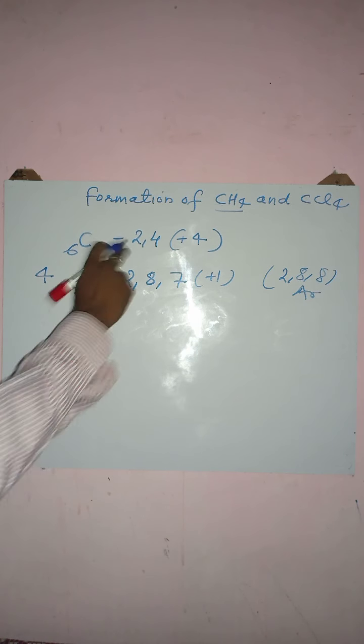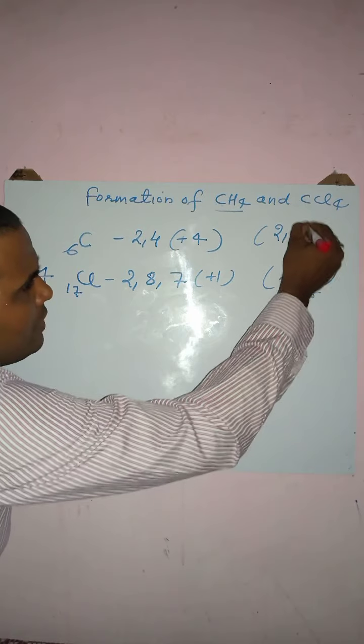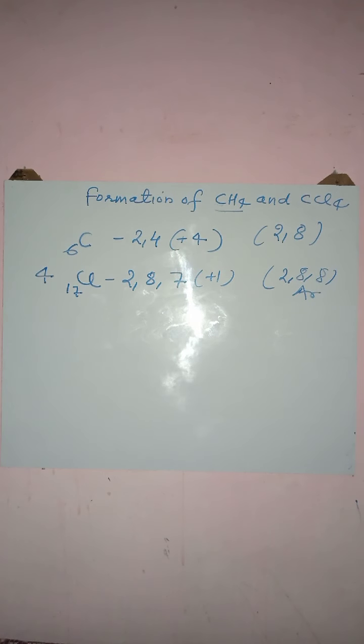While if we talk about the carbon atom, when 4 more electrons come into the outermost shell of carbon, it will have the electronic configuration 2, 8, which is equivalent to that of the nearest noble gas, neon. In this way they both will become stable. So what happens in the case of carbon tetrachloride? How do they become stable? With the help of the formation of carbon tetrachloride.